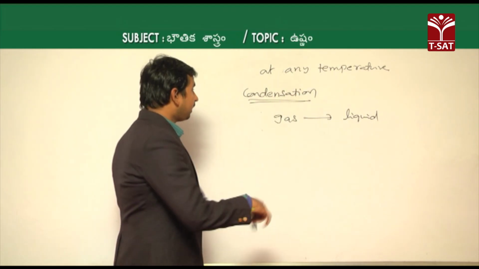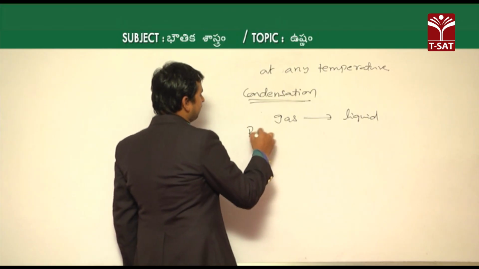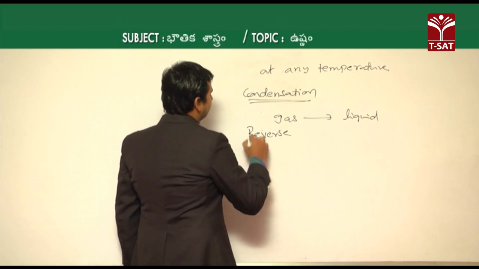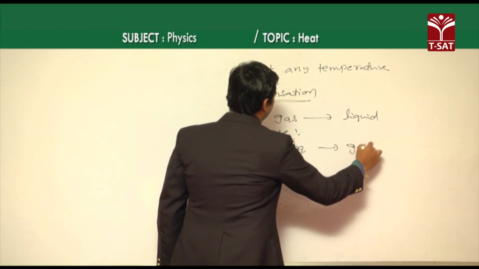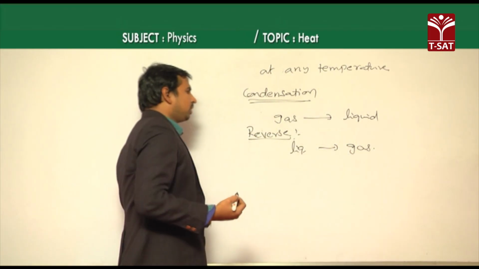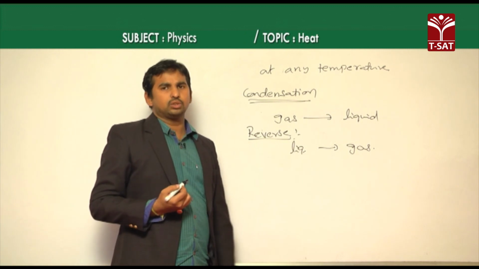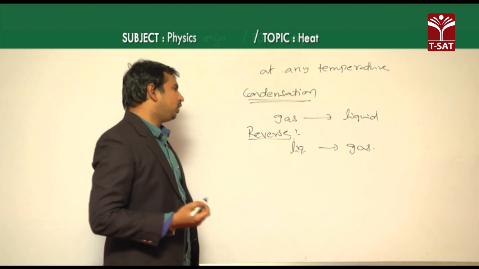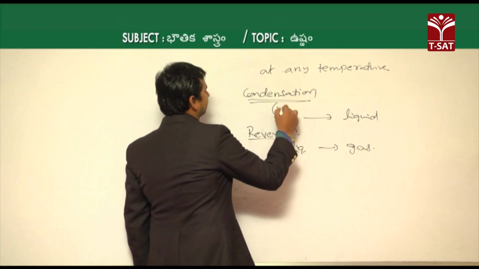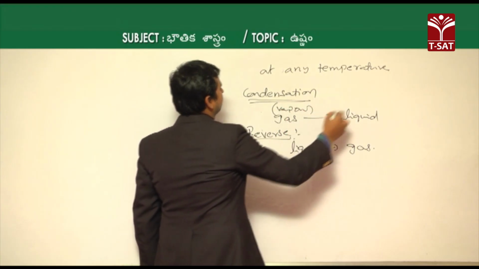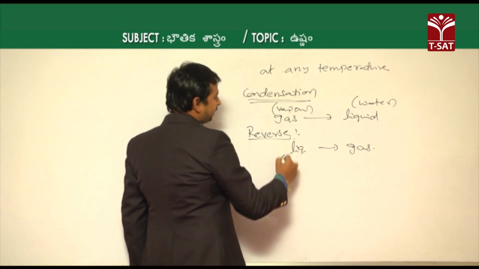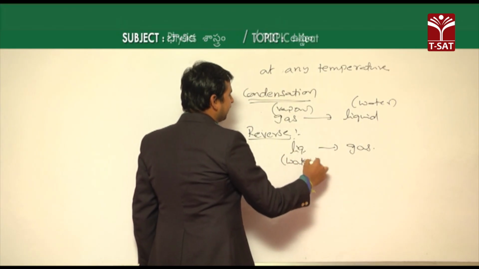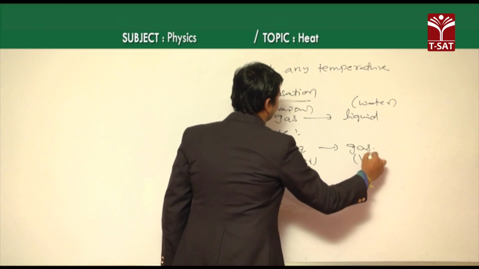Whereas in the reverse process, the liquid converts into the gaseous phase. The best example is vapor particles converting into water, and in the reverse process, water converting into the vapor state.